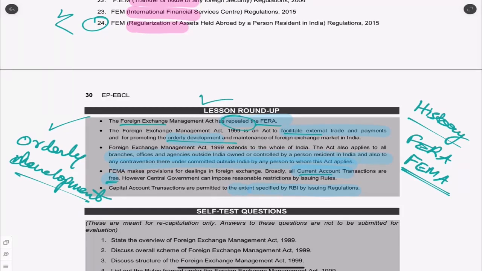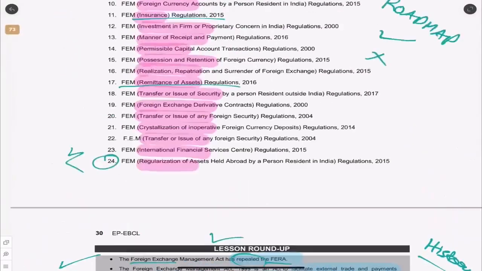Remember this phrase, very, very simple. All current account transactions are free, that is, allowed. All capital account transactions are prohibited unless permitted. Very, very simple. Last thing is capital account transactions are permitted as per the RBI regulations. So we have to see this very well.